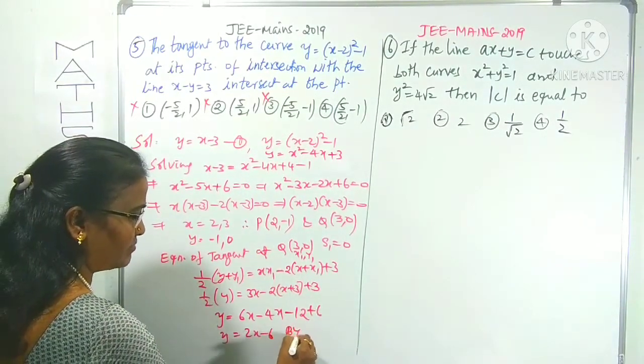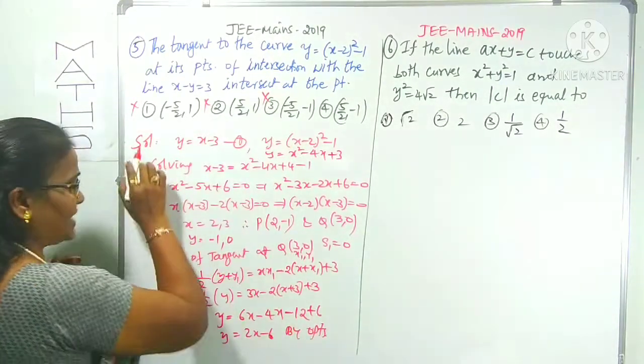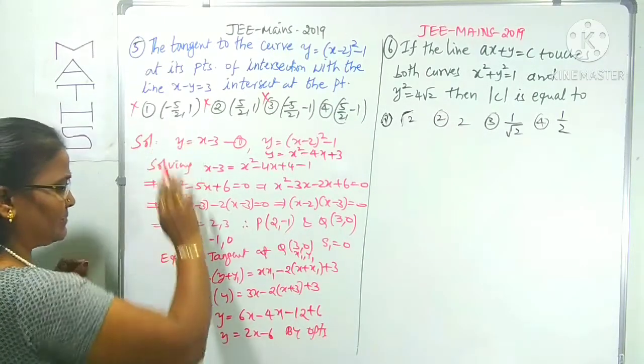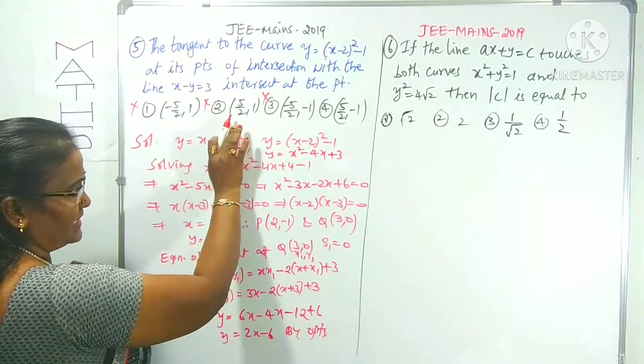By the options we can observe that it will not be the first, second, or third option. I checked already. Once you check it, y is 1. Here it is minus 5 by 8, and minus 5 by 8 is not equal to 1. The first option is not correct. The second option is not correct.